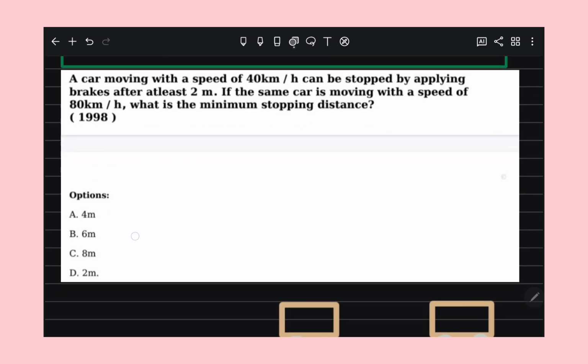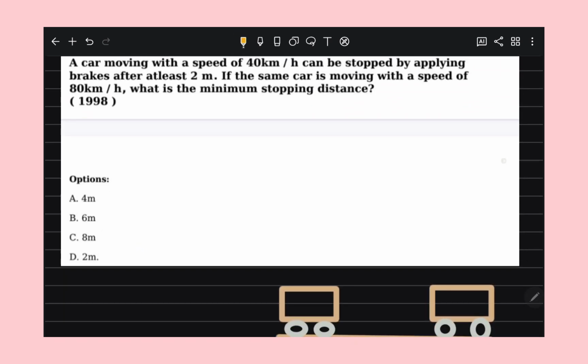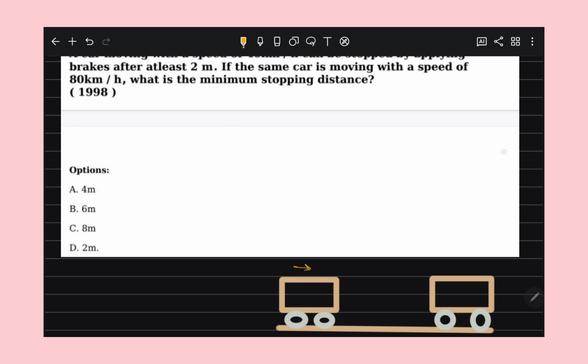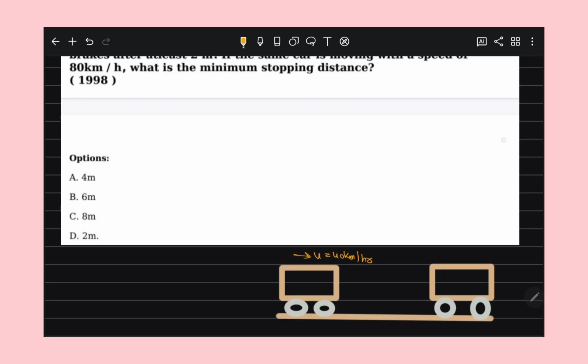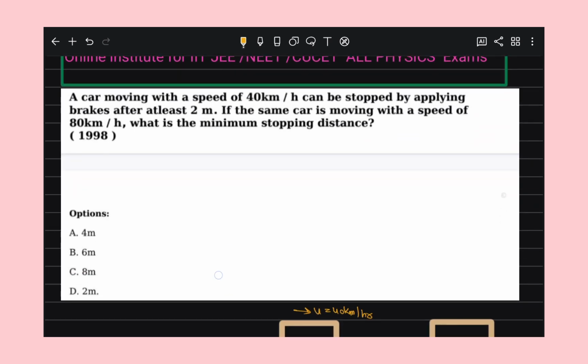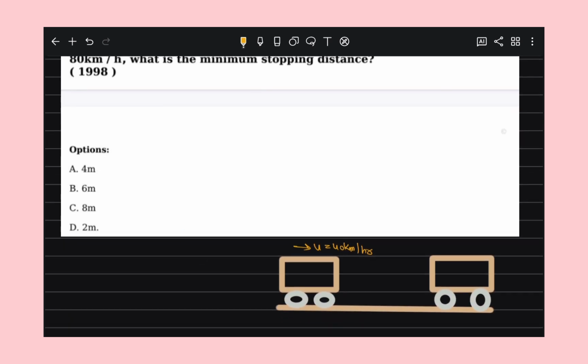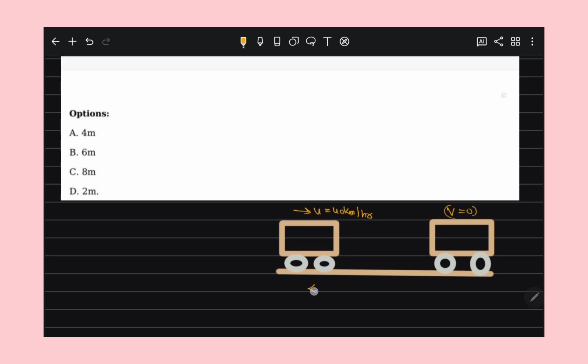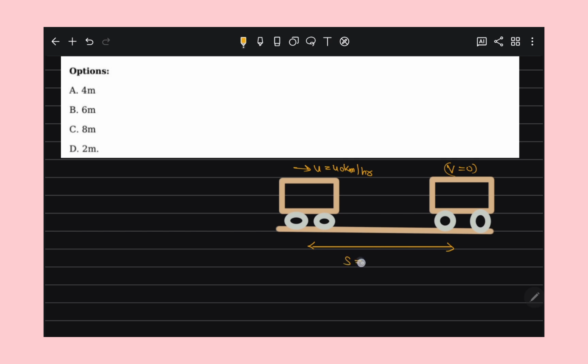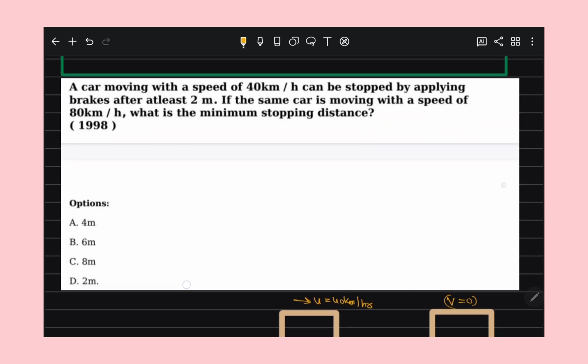So look, a car is moving with a speed of 40 km per hour, meaning they have given the initial speed, that is 40 km per hour, and it can be stopped by applying brakes after at least 2 meter, meaning their final velocity becomes 0 after traveling a distance of 2 meter.